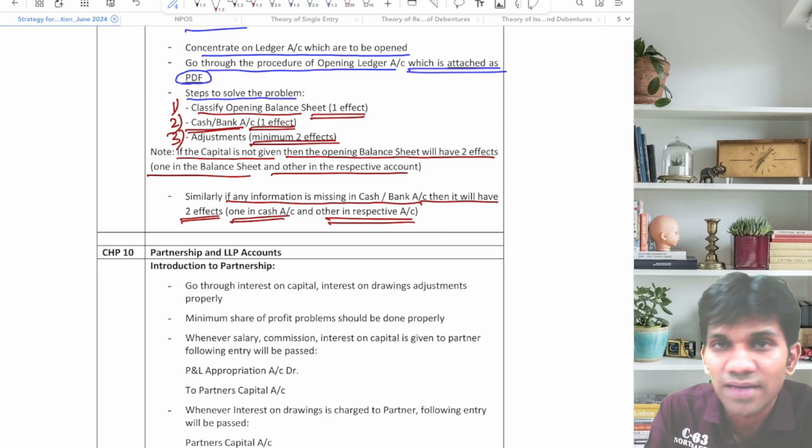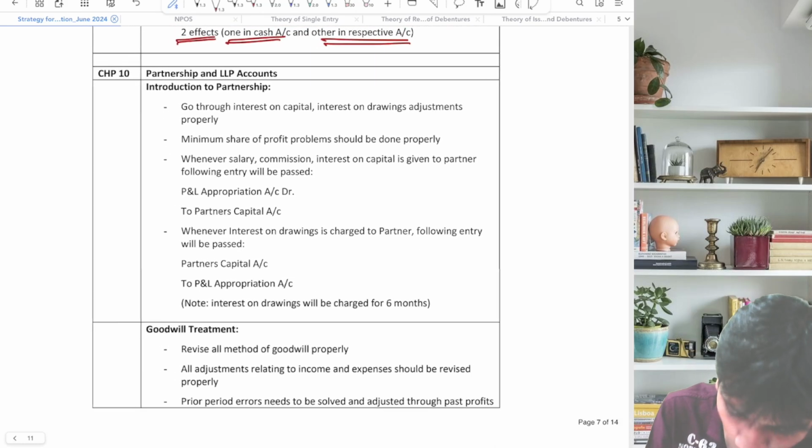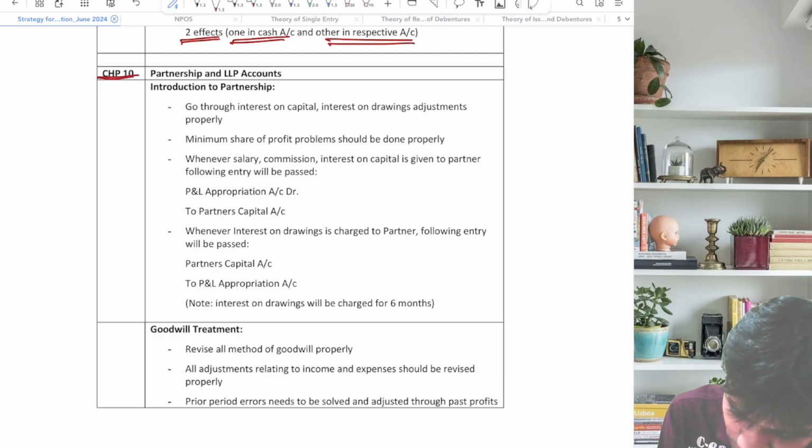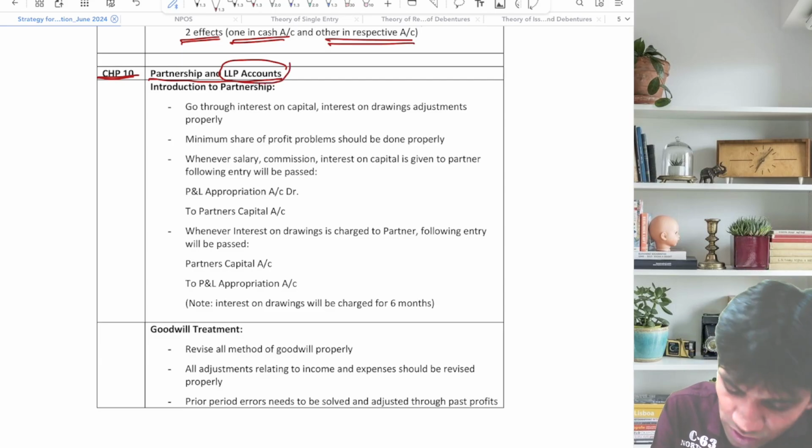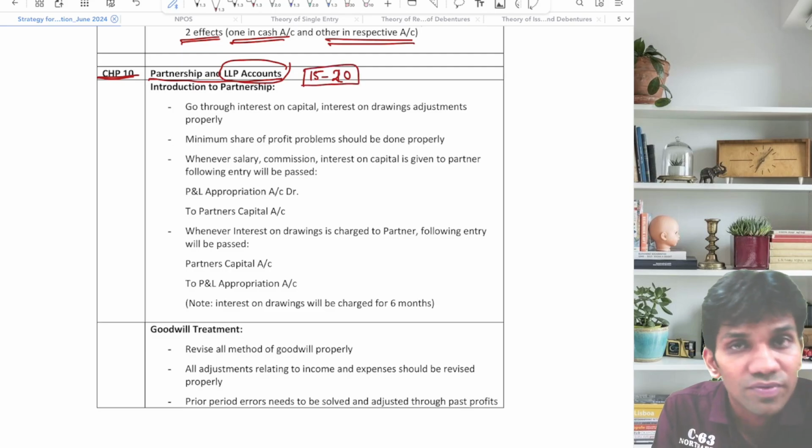The PDF will be available. You can go through the closing procedure. Now, the most important, the giant chapter, chapter 10, partnership and LLP accounts. This is the new thing which we have introduced, LLP, limited liability partnership accounts. Guys, one thing I would like to say, you can expect a minimum of 15 to 20 marks from this topic. Now, we have several units.